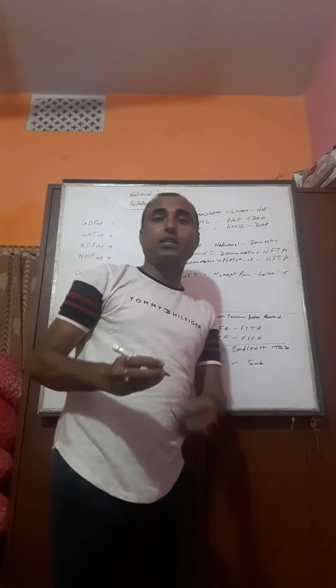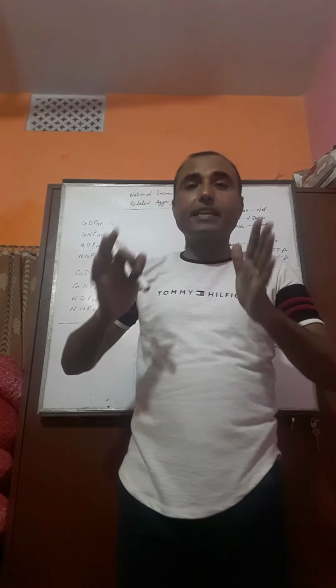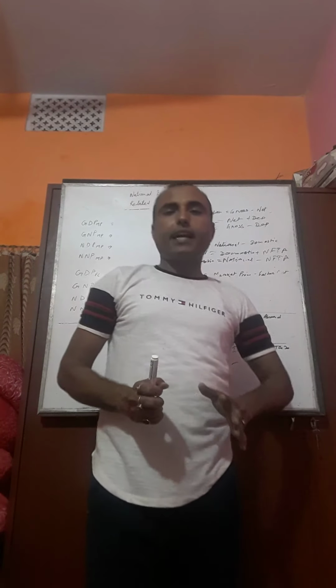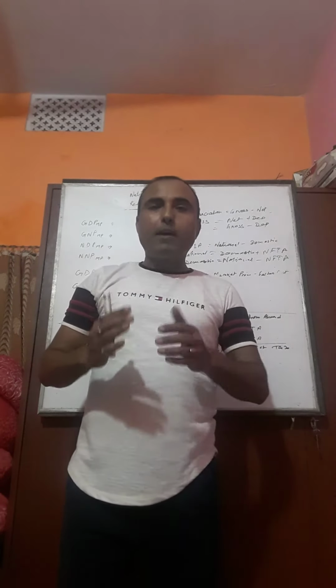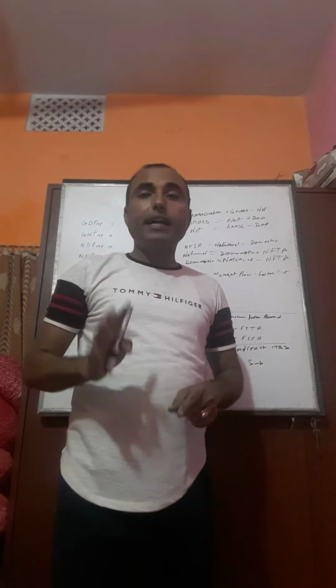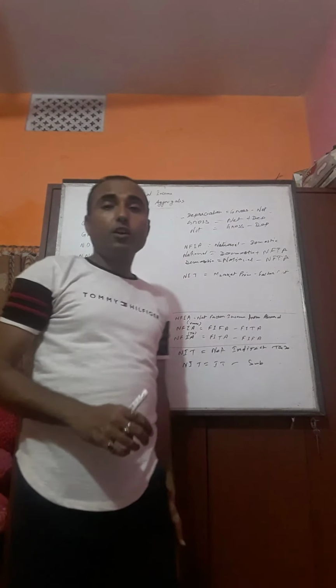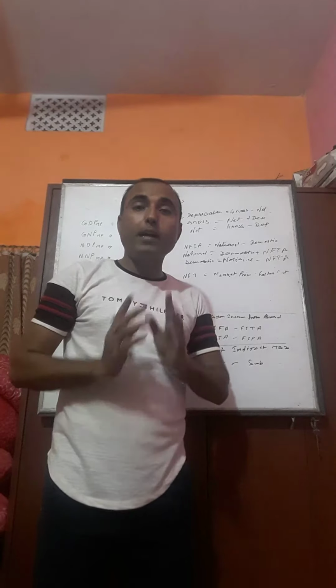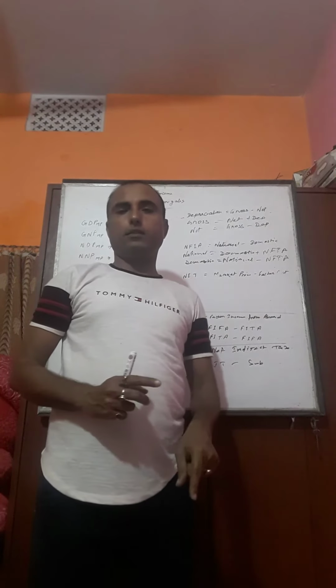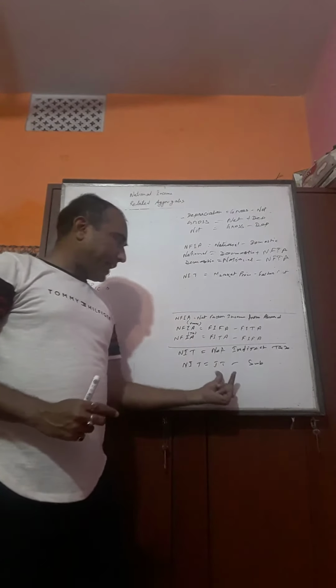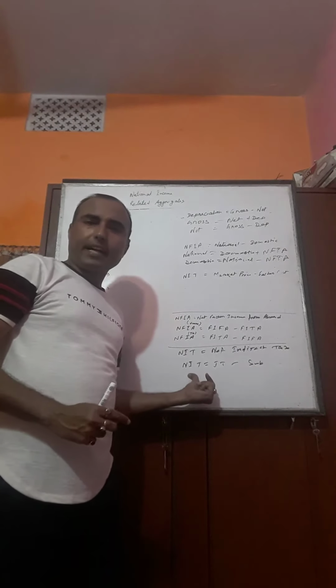IT means indirect tax, which is paid by the people to the government indirectly, and subsidy is a monetary concession provided by the government to the people. IT minus subsidy is equal to net indirect tax.